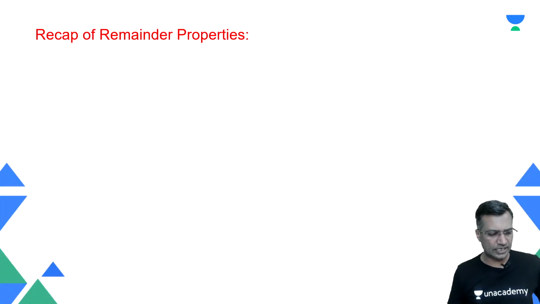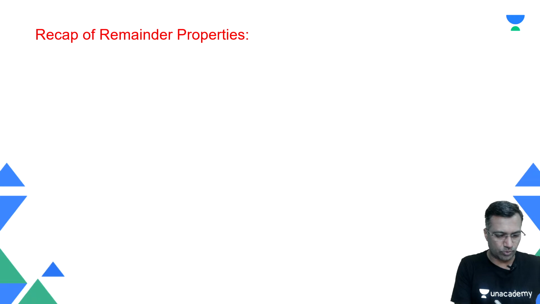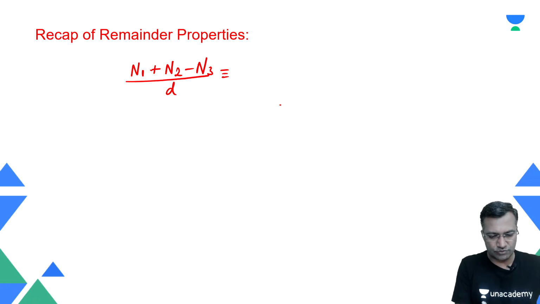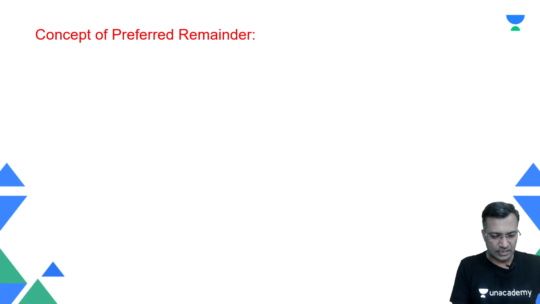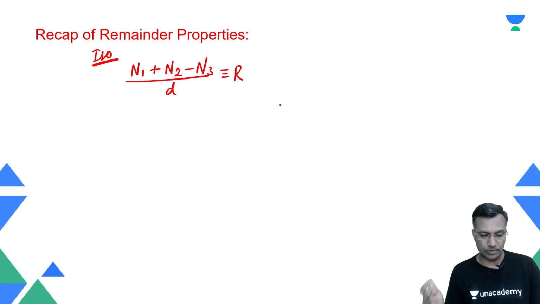So here, let me do a quick recap of what we discussed in the previous lectures. One of the properties: if I have a couple of numbers, number 1, number 2, number 3, and this is divided by a certain divisor, what is the remainder? We said that in that case we can use the property of isolation. I will call this the isolation property. That is one of the properties I already discussed as a part of the divisibility concept.